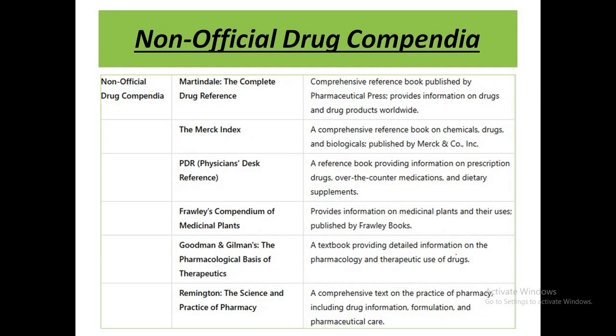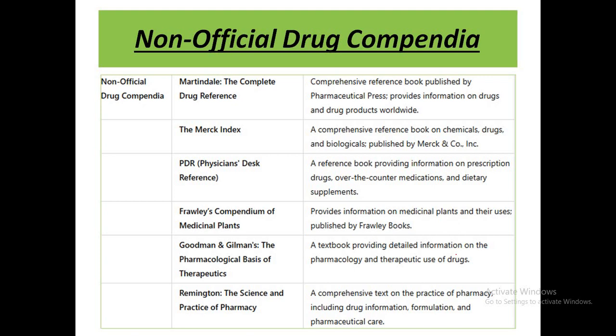While the non-official drug compendia include the Martindale, that is a complete drug reference. It is a reference book published by the Pharmaceutical Press, and it provides information on drugs and their products worldwide. Most of the time, when an official pharmacopoeia is published, the non-official drug compendia are also referred to in preparing the official pharmacopoeia.